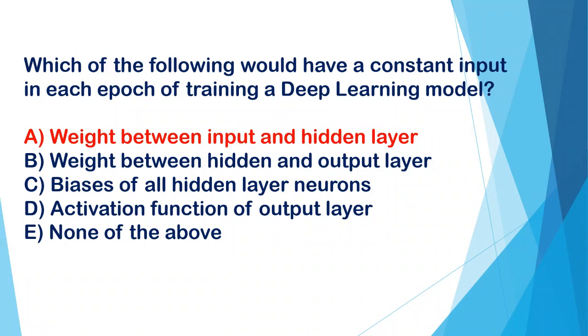Which of the following would have a constant input in each epoch of training a deep learning model? A. Weight between input and hidden layer. B. Weight between hidden layer and output layer. C. Bias of all hidden neurons. D. Activation function of output layer. And E. None of the above. And the correct answer is weight between input and hidden layer.